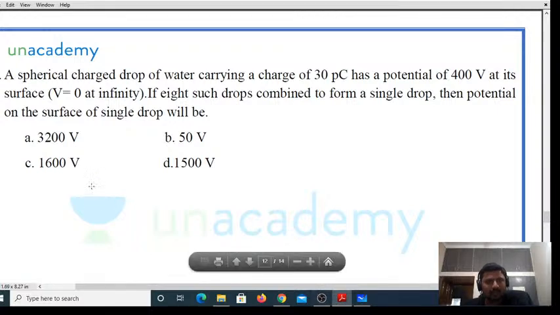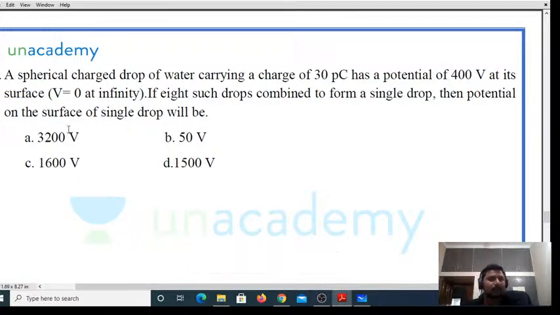Now, what has been asked? For the given question, let us apply it now. A spherical charged drop of water carrying a charge of 30 picocoulomb has a potential of 400 volts at its surface, right? Now, if 8 such drops combine to form a single water droplet, then find the potential on the surface of the single water drop.